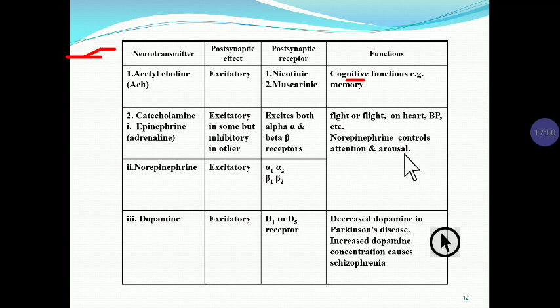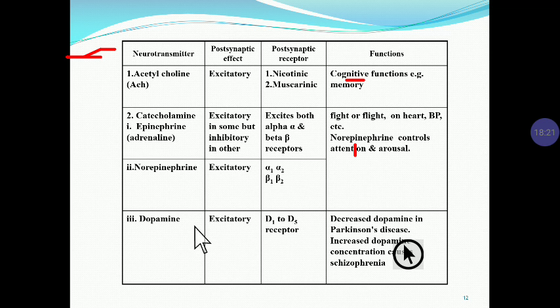Noradrenaline controls attention and arousal. Attention and arousal are controlled by noradrenaline. In depression, the noradrenaline level decreases. So in depression, you have to increase the noradrenaline level to treat the depression.